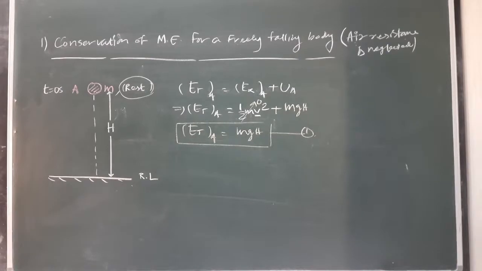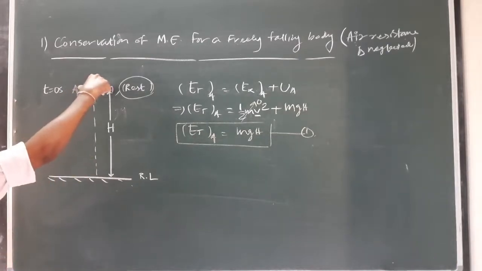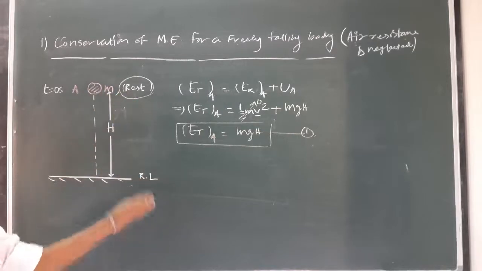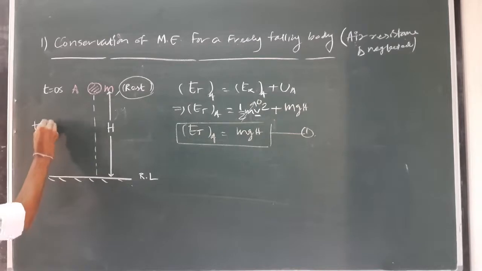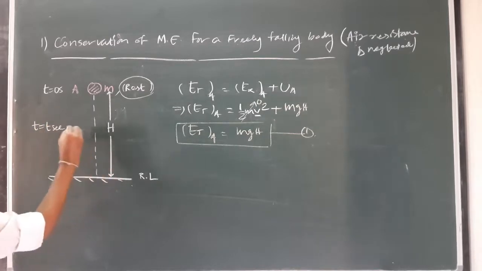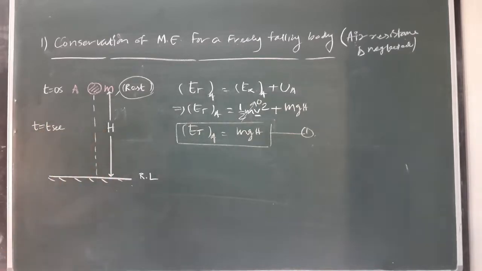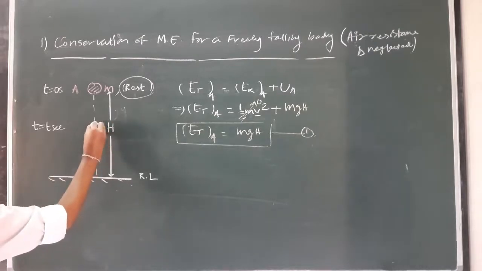Clear? So at any instant of time the body is allowed to fall freely. That means we just dropped it, so its initial velocity is 0. As it is allowed to fall freely, let at any instant of time t equal to t second, the body be at point B.